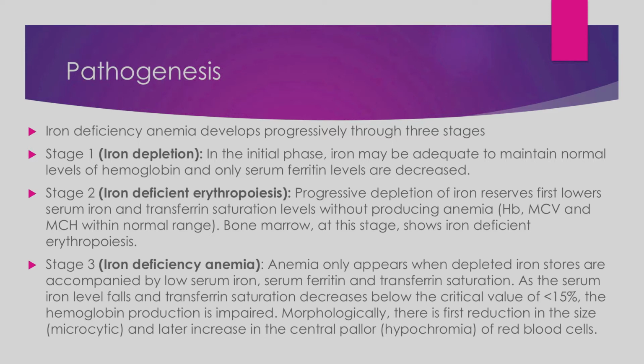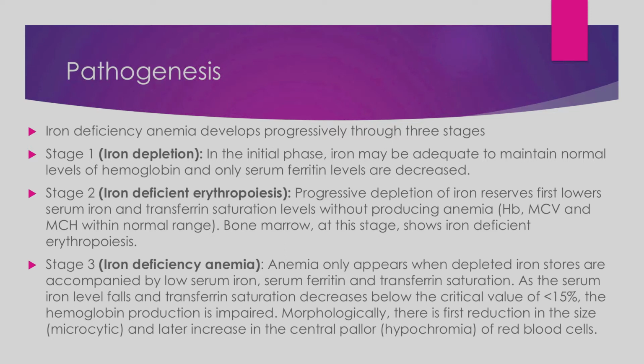Number 2 is iron deficient erythropoiesis. When the iron reserves, that is the serum ferritin levels, progressively drop, the serum iron levels also drop. The transferrin saturation levels also drop as a result, because there is not enough iron to saturate the transferrin in the blood, which produces anemia.